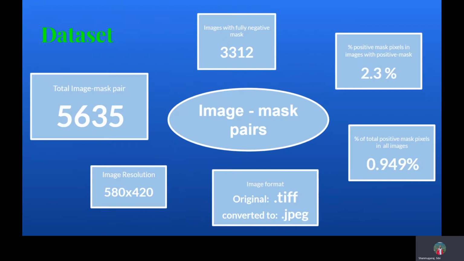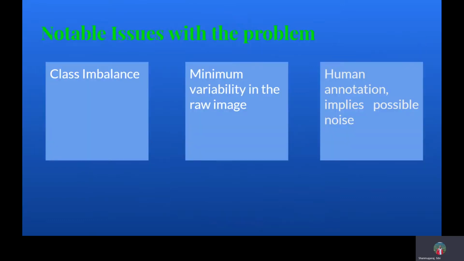The provided dataset has 5,635 image mask pairs, of which 3,312 are negative images, meaning they don't have the region of interest. All the images are of size 580 by 420. Among the images that have a positive mask, only 2.3% of the pixels on average correspond to the region of interest. Some of the issues that we need to keep in mind are the class imbalance between positive and negative regions in the mask.